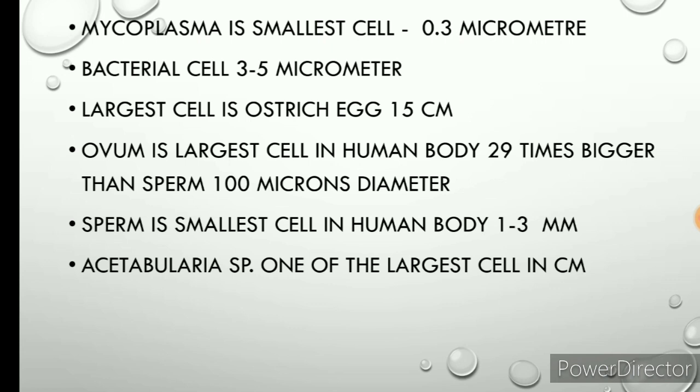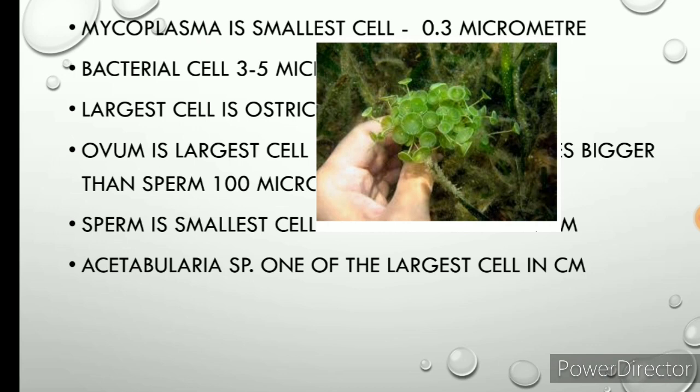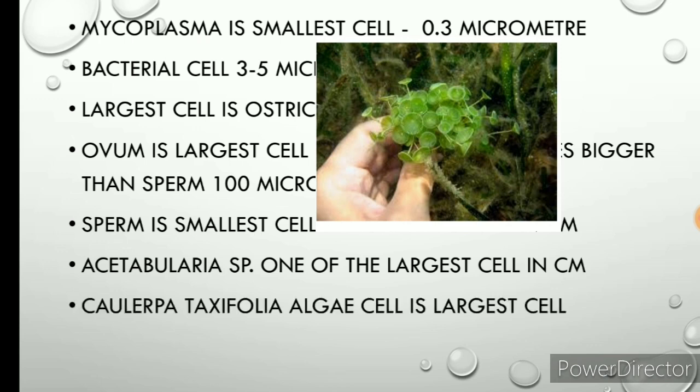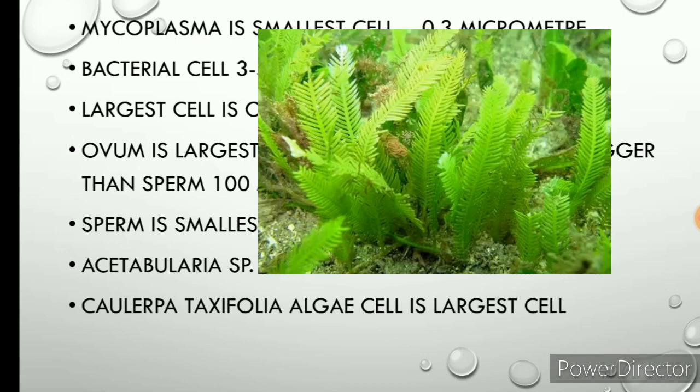In case of plants, the Acetabularia species is one of the largest cells, with a size in centimeters, but this is not confirmed. It is one of the largest. Acetabularia is a genus, and that genus has cells of different sizes in centimeters. Caulerpa taxifolia is one of the algae, and the Acetabularia genus is also one of the algae. These have the largest cell in case of plants.